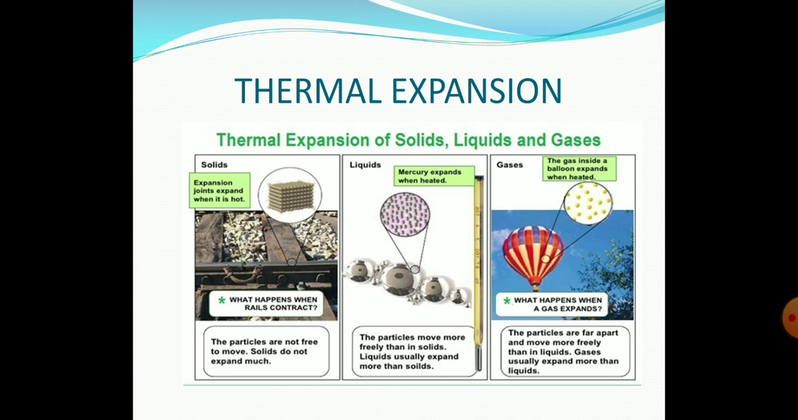The particles are not free to move, so solids do not expand much. We have already learned that in solids the intermolecular distance is very small, so they cannot expand much. Coming to liquids, mercury expands when heated. Mercury is a liquid, and it will expand when we heat it. Why? Because in liquids the particles have some space in which to expand.